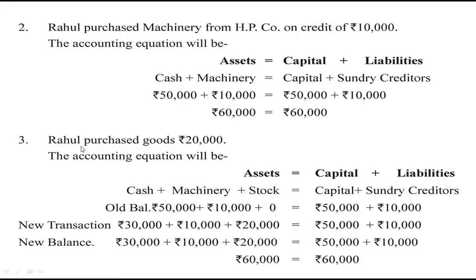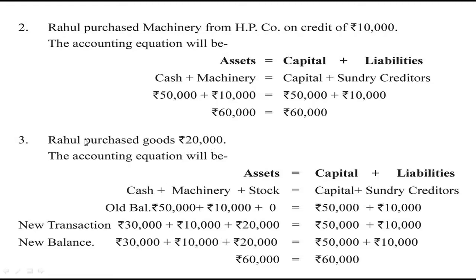After the third transaction, goods purchased for rupees 20,000, this will be recorded as stock. So our stock of goods increases. So here under the heading stock they have written rupees 20,000. There was also a machinery of rupees 10,000. Now we had the cash balance of rupees 50,000. From that he paid rupees 20,000 for purchasing goods.